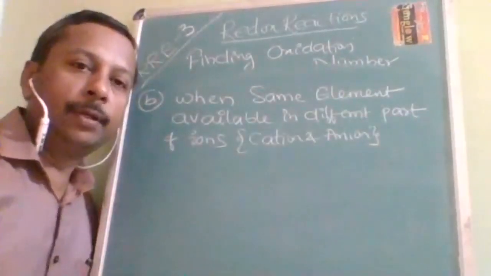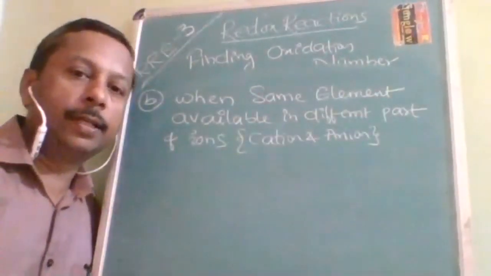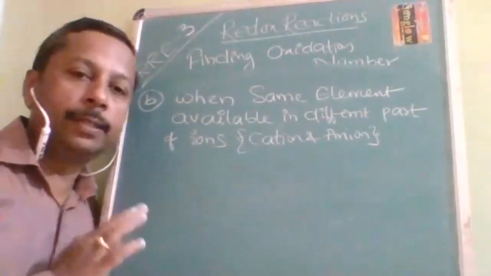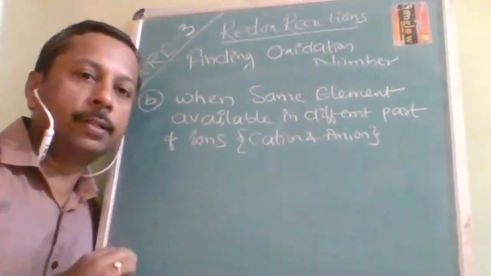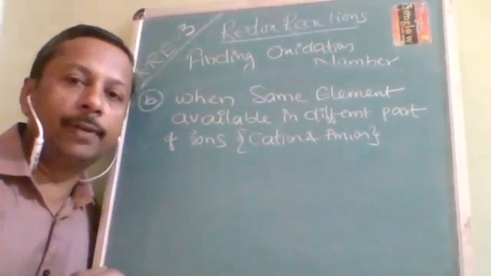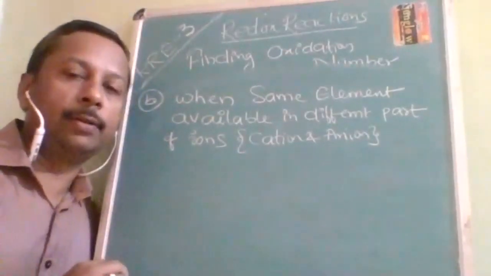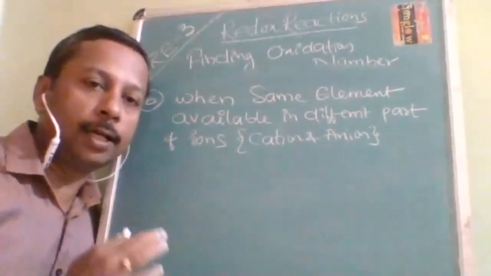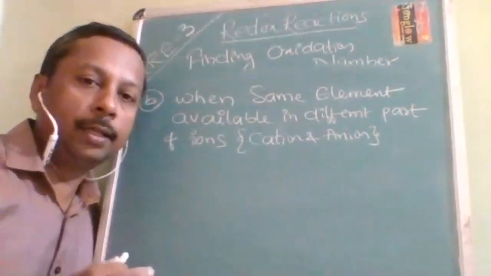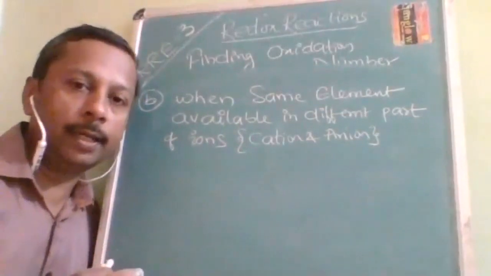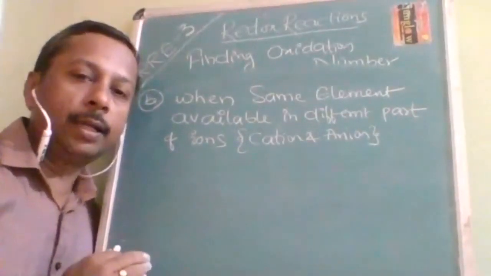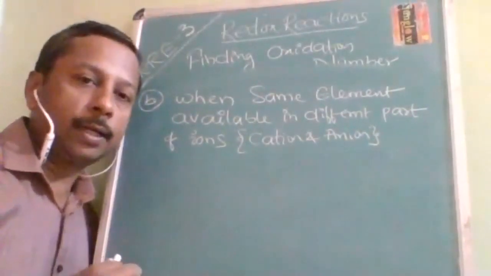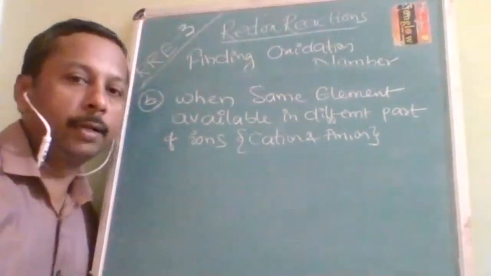Now I am into the next category, the next segment. Mixed oxide you have studied. Now the next condition is when the same element is available in different parts of ions, that is, one element is available in the cation and another is available in the anion.